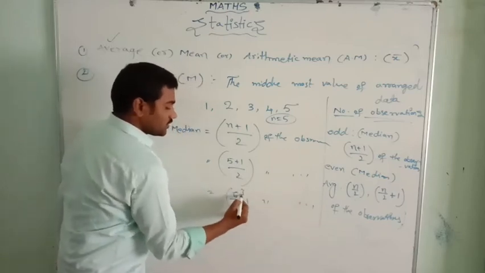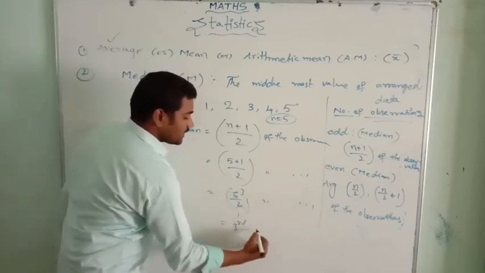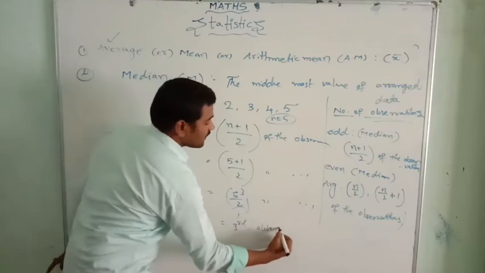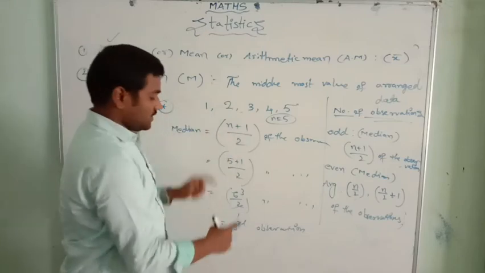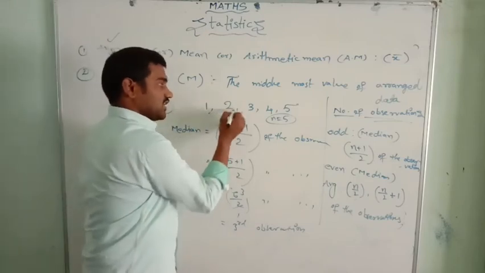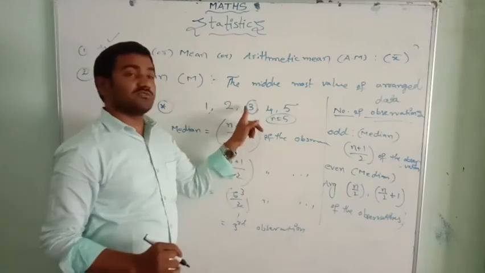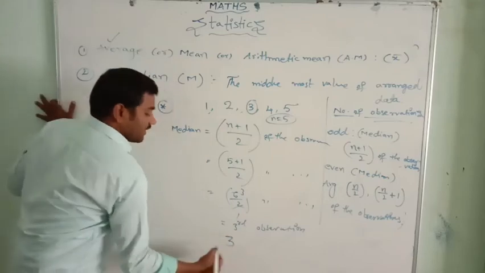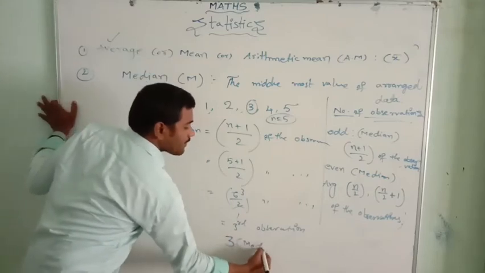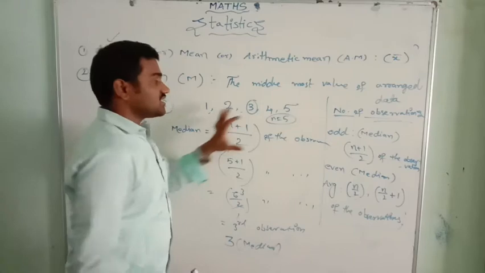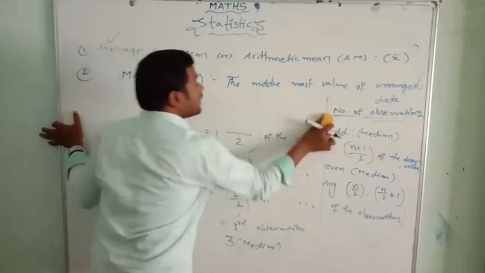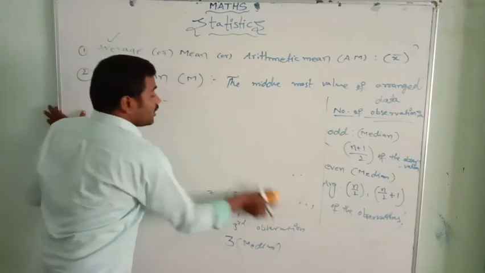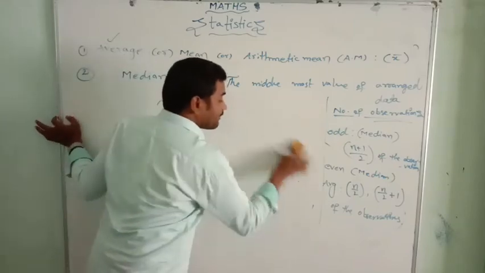2 ones are 2, 2 threes are 6, that is the third observation. What is the third observation here? We have to count: first observation, second observation, and third observation. The third observation is 3. Therefore, 3 is the median. Okay, it is a simple example. So let me take one more example here to understand clearly.